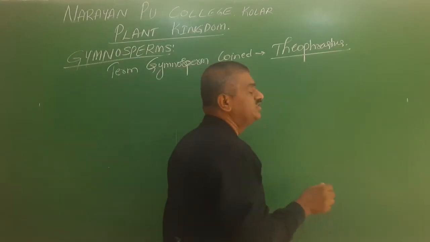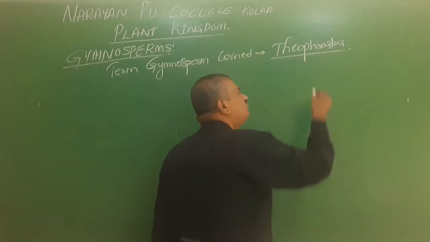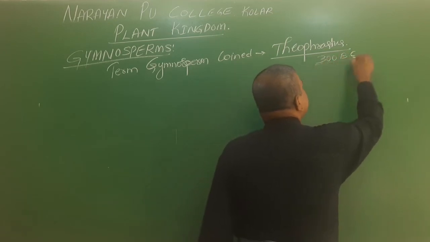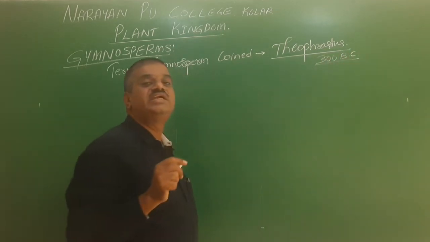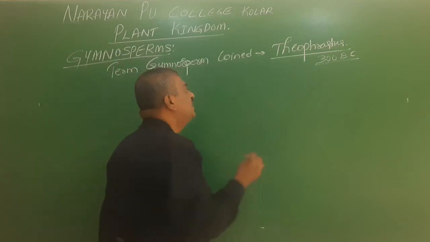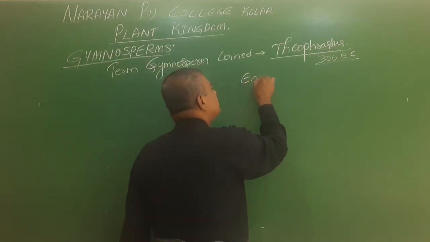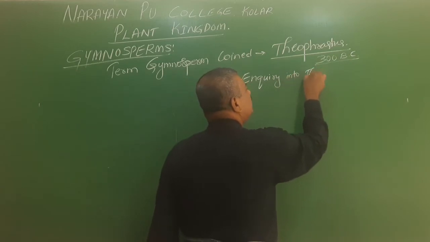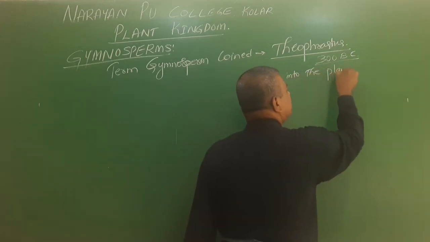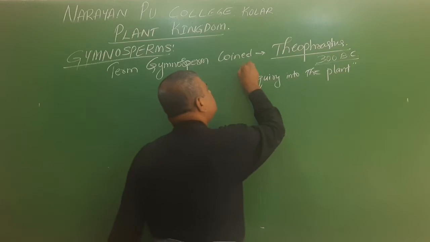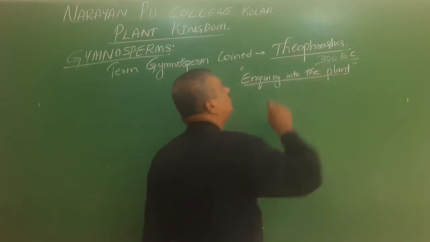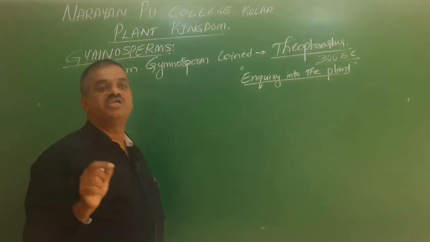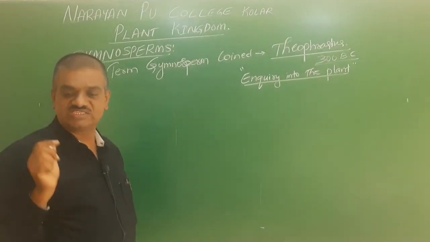This person lived around 300 BC. Theophrastus wrote a book called Enquiry into Plants. This is the title of the book written by Theophrastus. In his book, he mentioned gymnosperms. So the word gymnosperm is coined by Theophrastus.